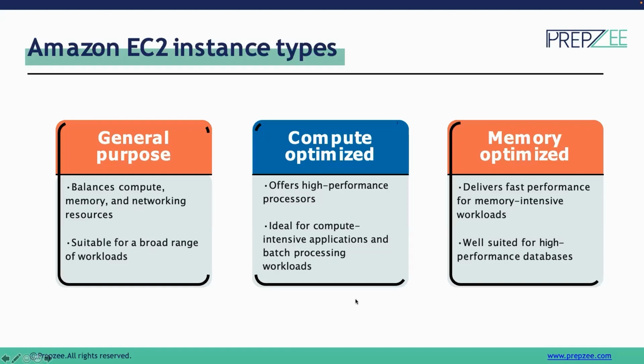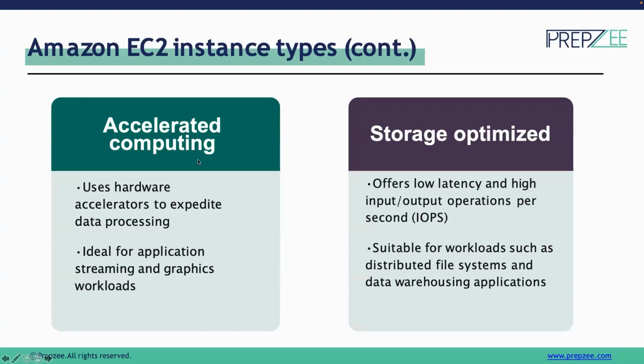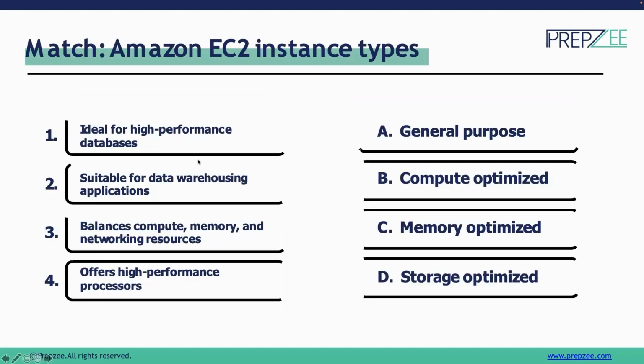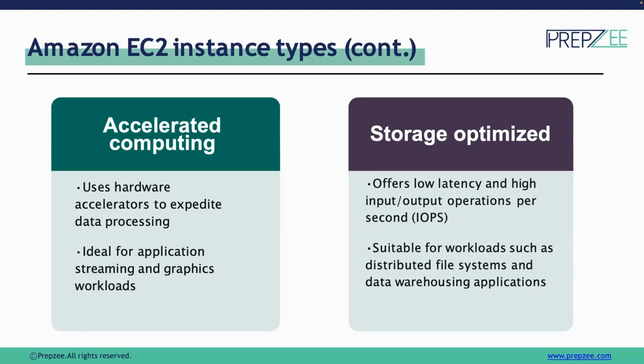And then we also have the other type available, which is accelerated computing. This is what we also refer to as GPU optimized instances, that is, graphical processing unit optimized instances. This is preferred for GPU heavy workloads.